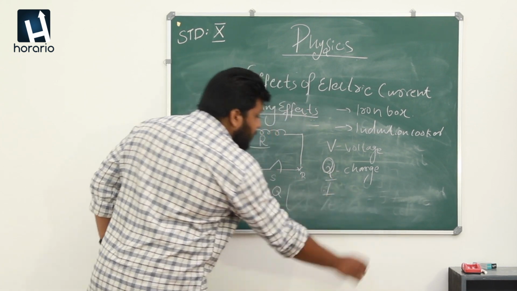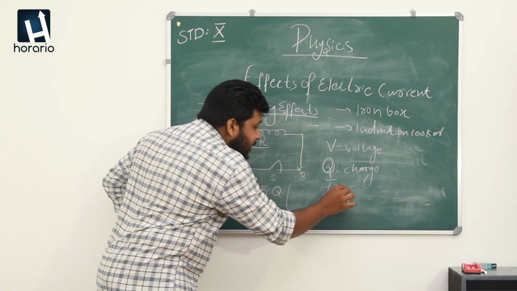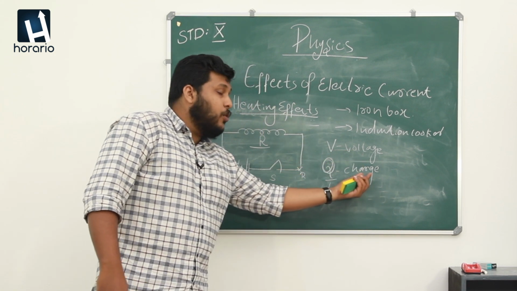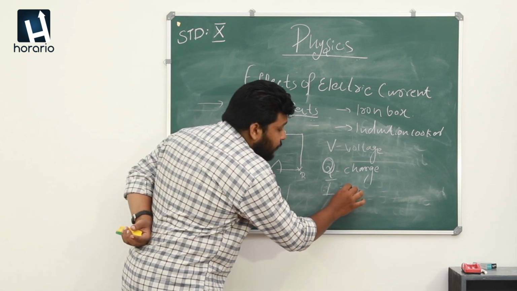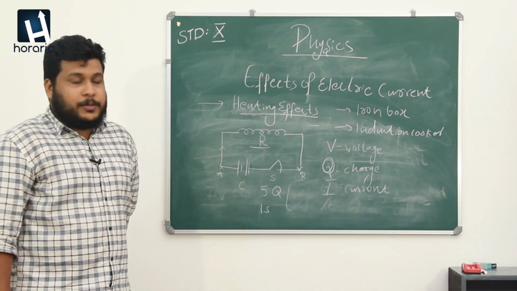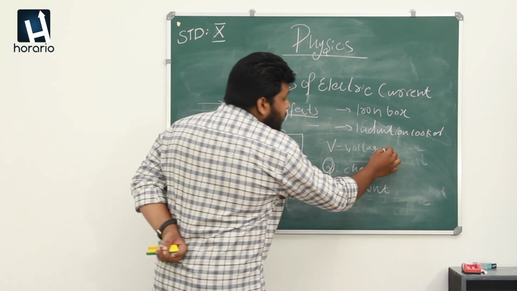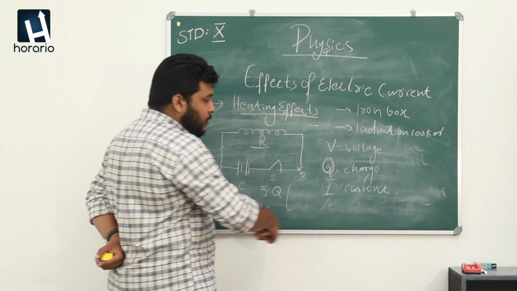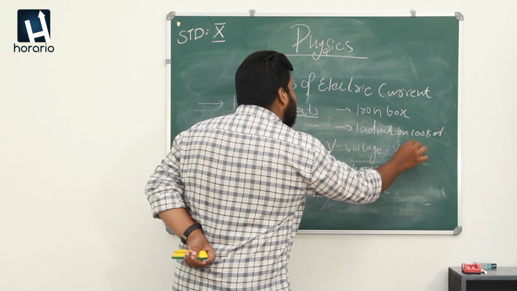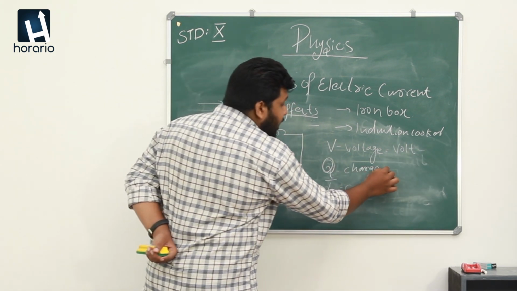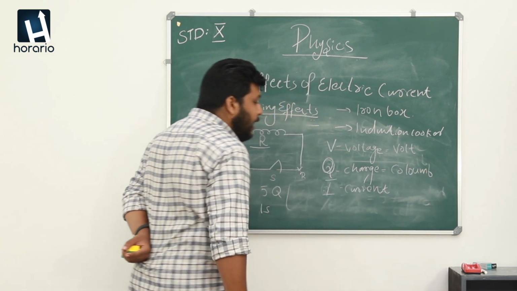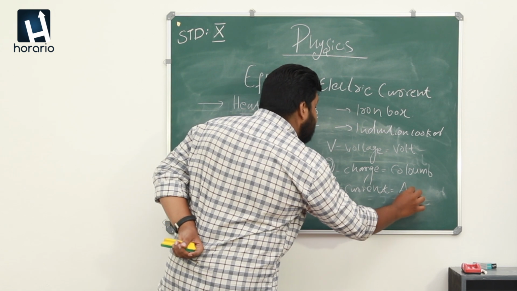So here when a circuit works, there is a voltage difference, which means a potential difference is there, a flow of charge is there, and this flow of charge will lead to the formation of a current inside this circuit. So for easiness, we use some units for these symbols, these measurements. Voltage we measure in volt. Charge is measured in coulomb, and current I is measured in, as I said, ampere.